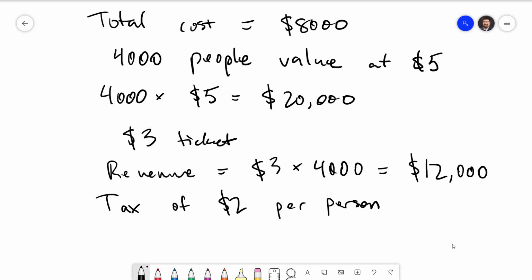I based this example off a real story. Typically, the government in Vermilion does supply the fireworks for the 4th of July, but due to the COVID-19 pandemic, the 2020 fireworks were canceled. Private citizens attempted to crowdfund the fireworks using GoFundMe, which is where I got the $8,000 figure. The campaign did not succeed, which is a good example of the free rider problem. Each individual person did not have an incentive to pay for the good.